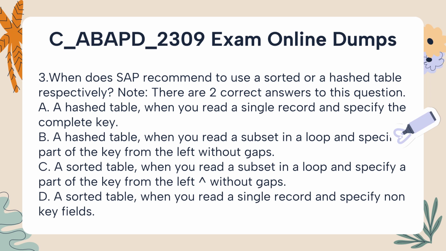B. A hashed table, when you read a subset in a loop and specify a part of the key from the left without gaps. C. A sorted table, when you read a subset in a loop and specify a part of the key from the left without gaps. D. A sorted table, when you read a single record and specify non-key fields.